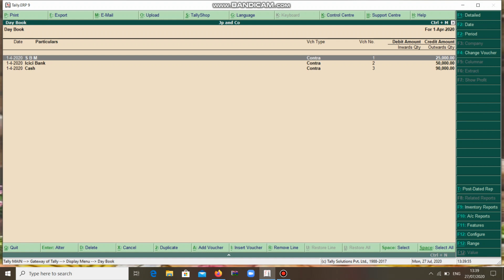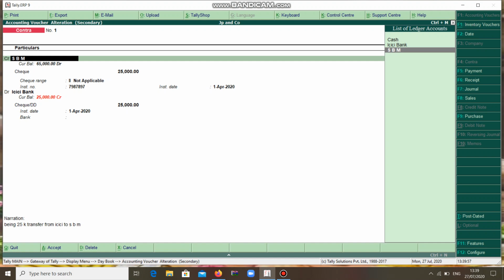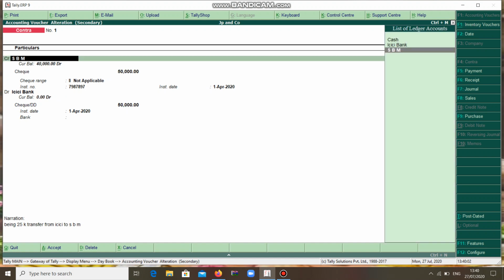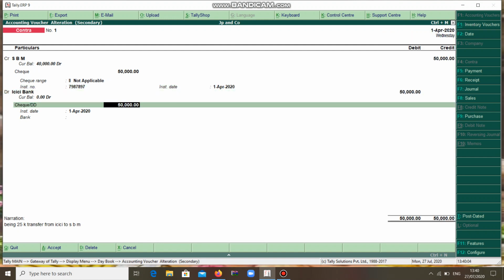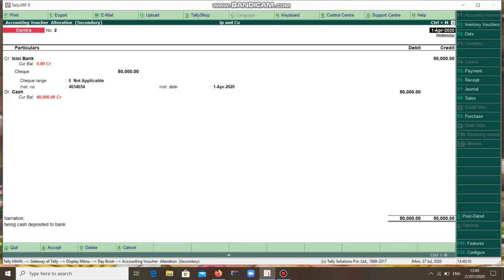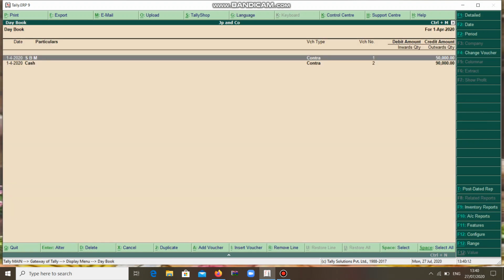Now if you want to alter, select it. I have given 25,000, I will change it to 50,000. So this is nothing but alteration. If you want to delete, select it, Alt D. Alt C for creation and Alt D for deletion.